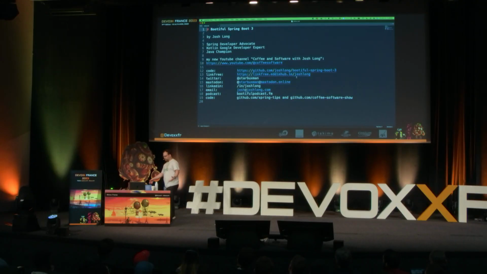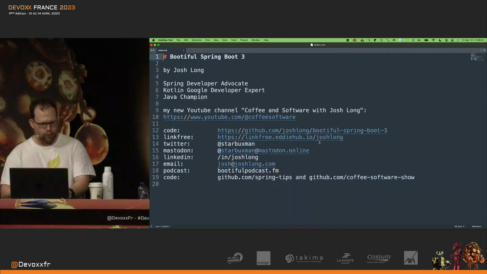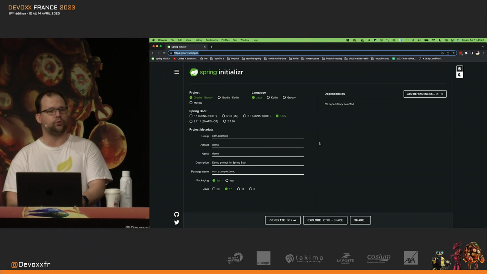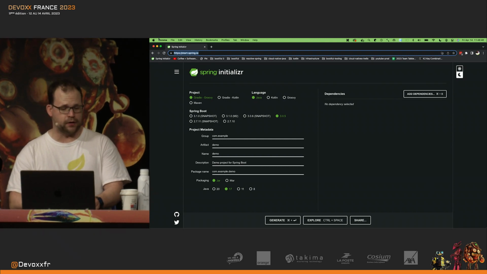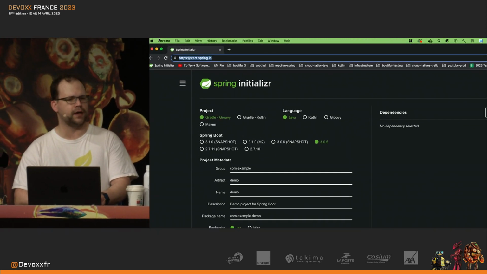And so as always, we're going to do so by writing some code so that we can kind of explore the possibilities. Now, my friends, we want to write production-worthy code. That's the important thing here, right? I want to write code that is worthy of production. And so, as always, I will start my journey here at start.spring.io.